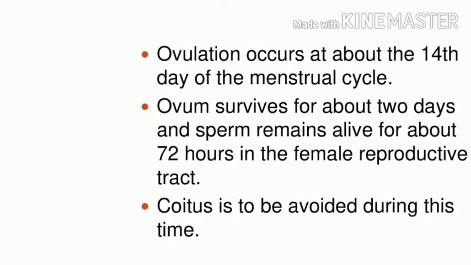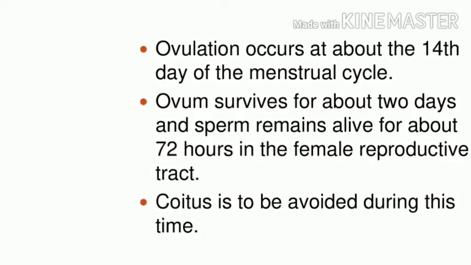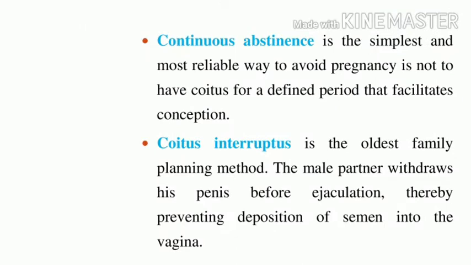The second natural method is continuous abstinence. It is one of the simplest and most reliable ways to avoid pregnancy. The third method is coitus interruptus, otherwise called the oldest family planning method. Can you understand?